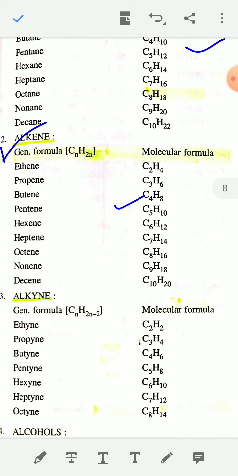The general formula of the alkyne homologous series is CnH2n-2. The first member of the alkyne homologous series is ethyne C2H2, and the second member is propyne C3H4, like this.